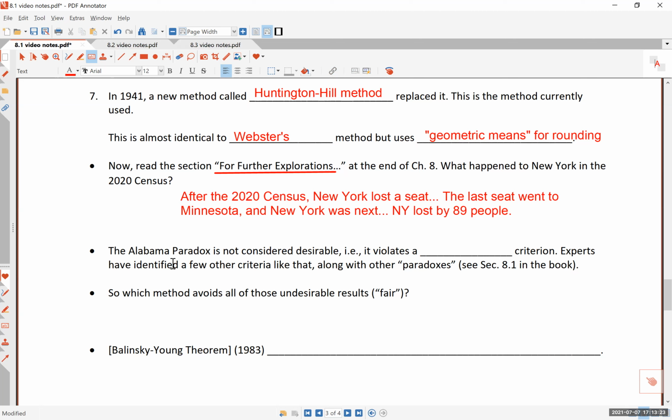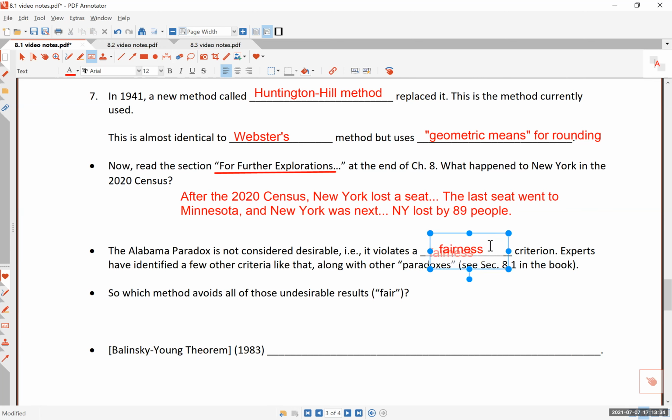Now, the Alabama paradox was not considered desirable, and so it actually violated what is known as one of the fairness criteria. What the economists and political scientists did is list what should be considered a fair method.